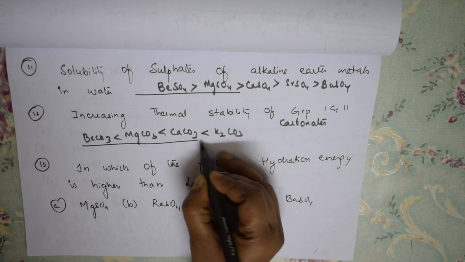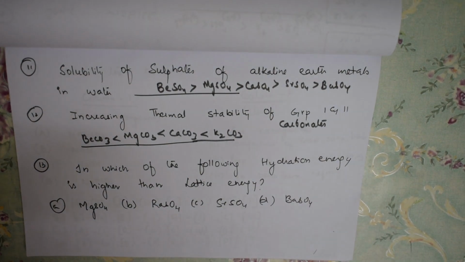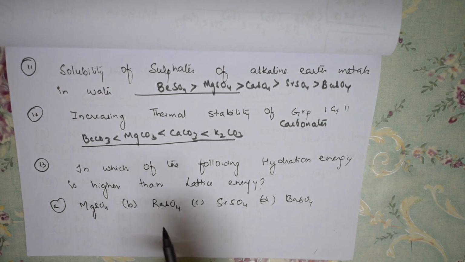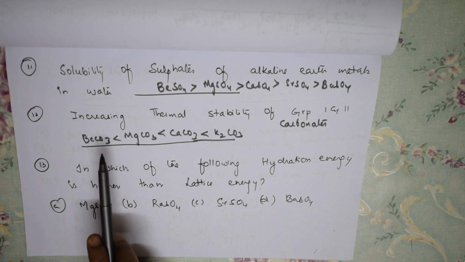So if you have to talk about thermal stability, I already told you, among the group 1 alkali metals, lithium oxide is the only compound which can't be thermally decomposed. Means using heat, I can't decompose that, right? And if it comes to the group 2 metals, we have written this order. So beryllium carbonate, magnesium carbonate. Why is this the thing? When you heat the carbonates, what is going to happen? It will decompose into metal oxide, that is beryllium oxide, plus carbon dioxide.